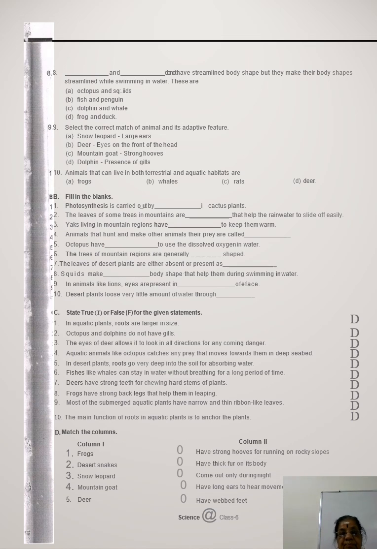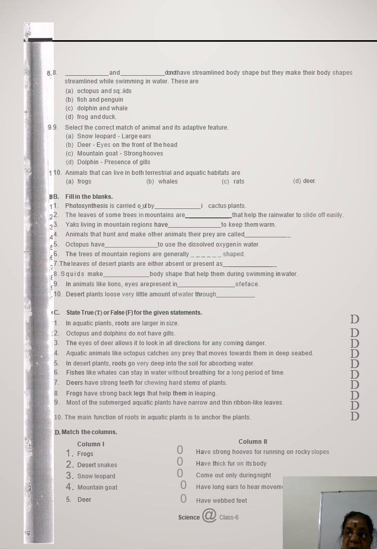The next one. Go through it for a minute. Next, question 8: dash and dash have a streamlined body but they make the body shape streamlined while swimming in water. They are octopus and squid. Option A, octopus and squid. An octopus as such is normal. Squid is an aquatic animal.